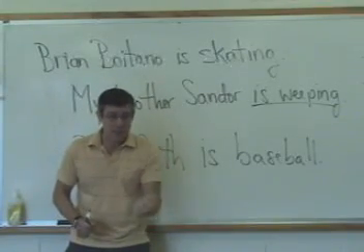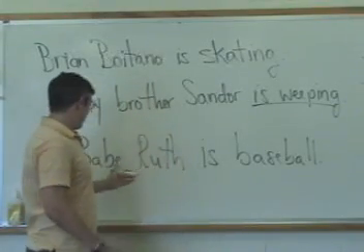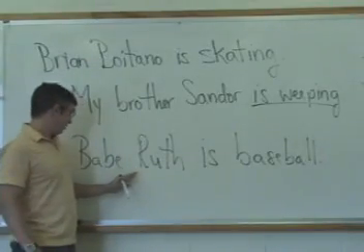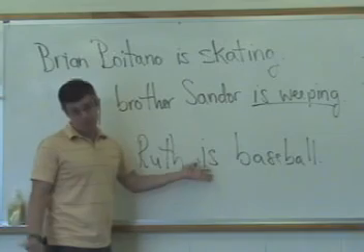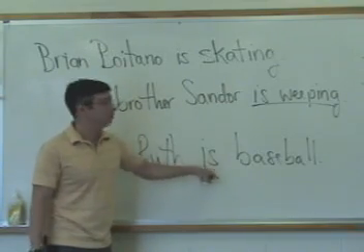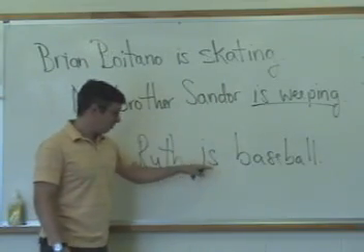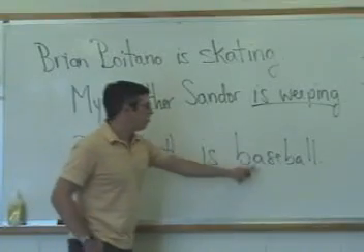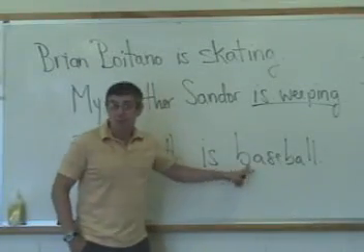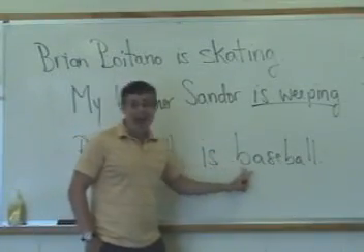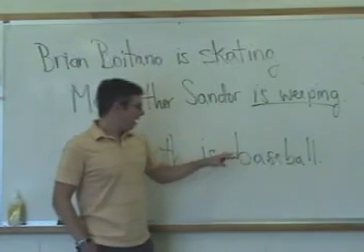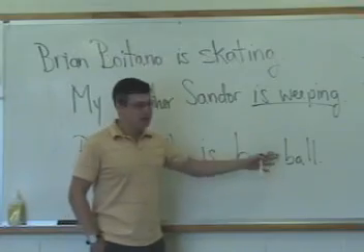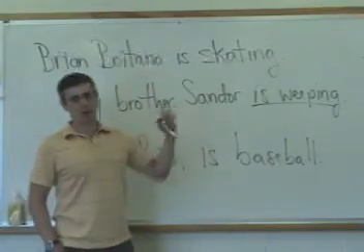Babe Ruth is baseball. Now in this case, what we have is the subject is Babe Ruth. The verb is 1 word long. Is is the main verb here, not an auxiliary. It's the main verb. And baseball is the subjective complement. It is a noun, right? Baseball is a noun, the game of baseball. So this is a different sentence, obviously, than my brother Sandor is weeping.